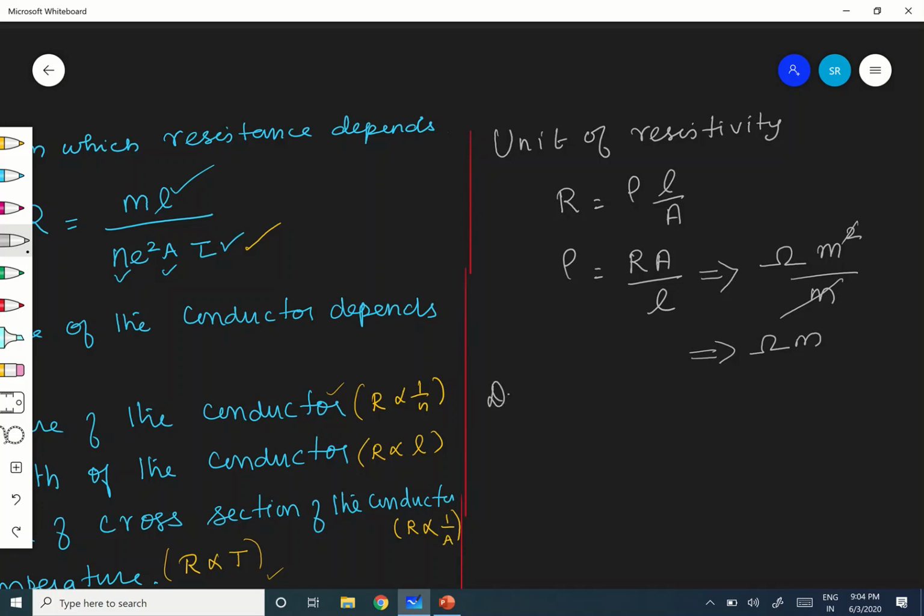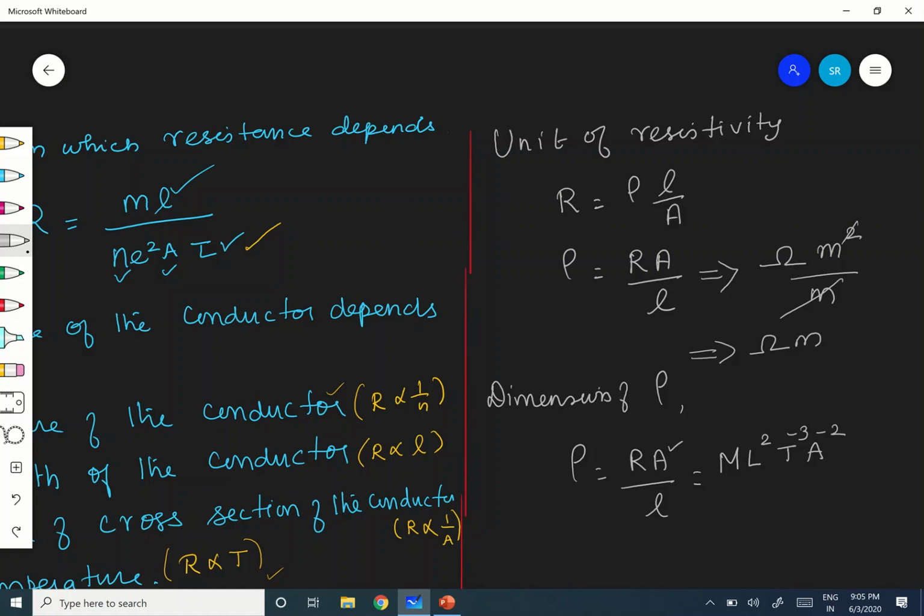Right. Next one is, what is the dimension? Therefore, dimension of rho. Once again, rho is equal to R into A by L. Therefore, what is the dimension? Just now we have seen the dimension for R. M L squared T power minus 3 A power minus 2 is for resistance.